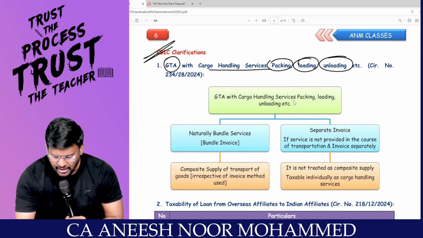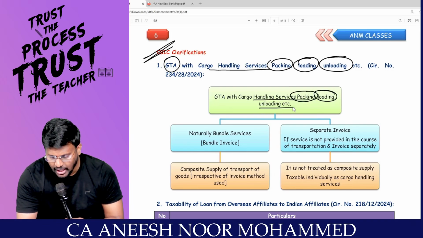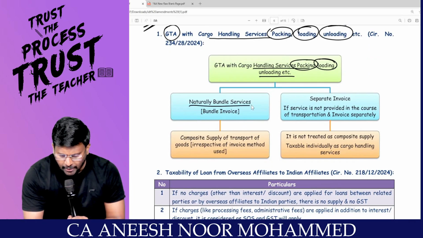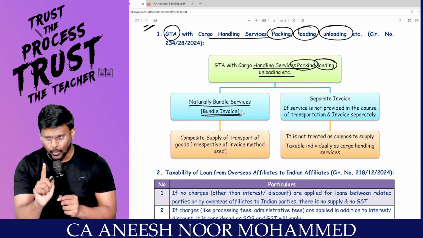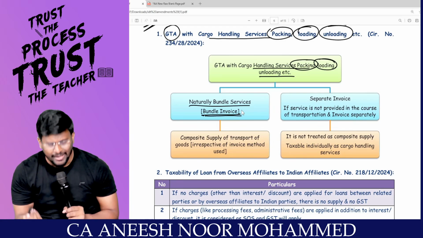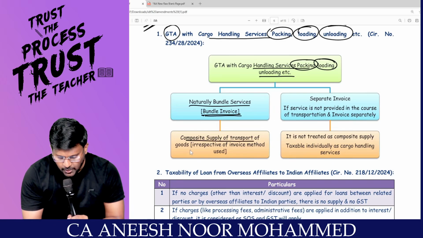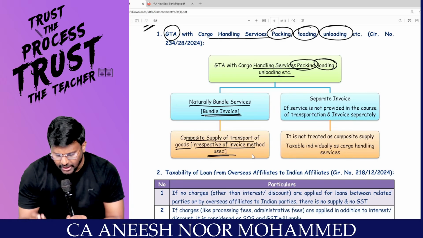So GTA with cargo handling services like packing, loading, unloading, etc. These are naturally bundled services. So you have to check: one invoice or bundle invoice? Is there one single invoice or separate invoices? If it is a single invoice, it's a composite supply of transport of goods, irrespective of the invoice method used.